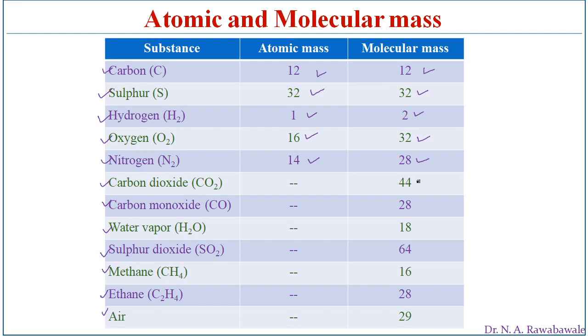So carbon dioxide has got molecular mass 44, carbon monoxide 28, water vapor 18, sulfur dioxide 64, methane 16, ethane 30, and air is 29. So these are the molecular masses as well as atomic masses which are going to help us in finding the constituents of the flue gases by the combustion of a particular fuel.